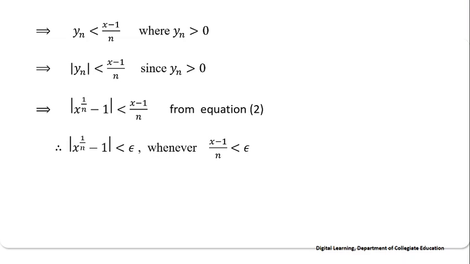Therefore, modulus of x power 1 by n minus 1 is less than epsilon whenever x minus 1 by n is less than epsilon. That is, whenever n is more than x minus 1 by epsilon.